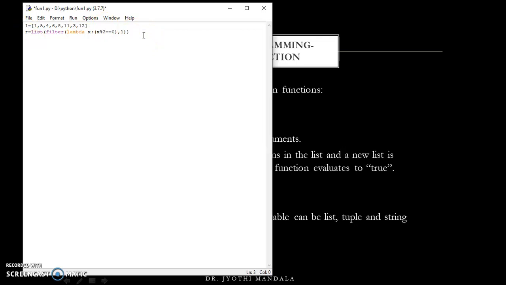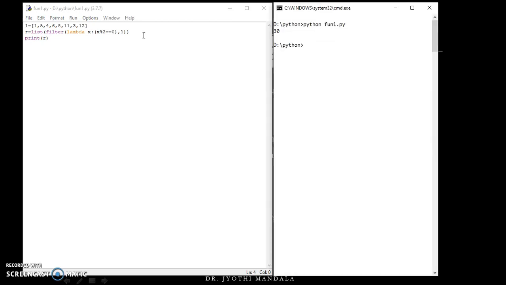Right? Now let us try to print r. Save this program, run this program. So now what we are expecting is that it should return a list. Yes, a list is returned where all the even numbers from the given list are displayed. This is how the filter function is used. The filter function will filter out the values for which the expression evaluates to true.